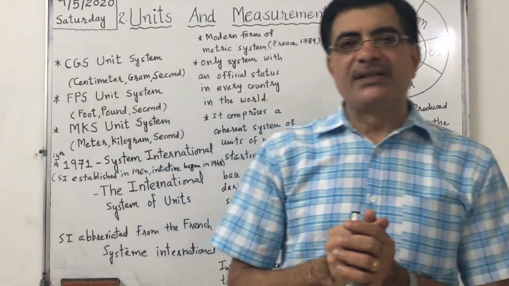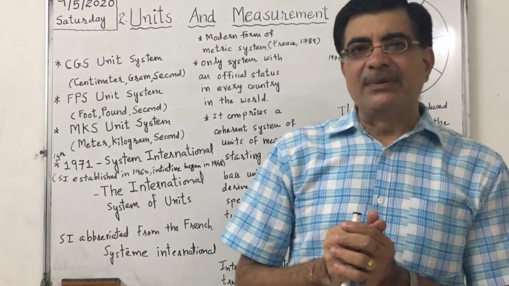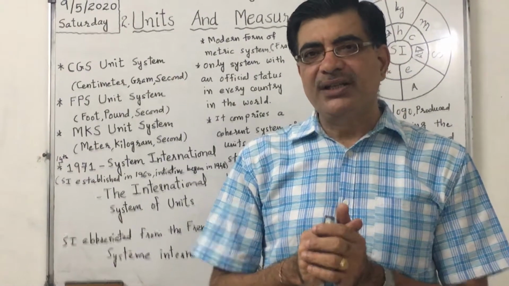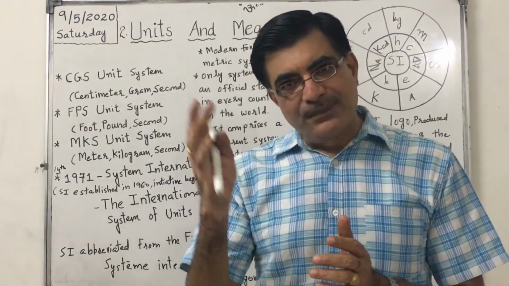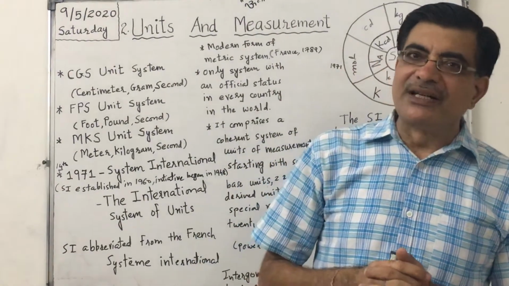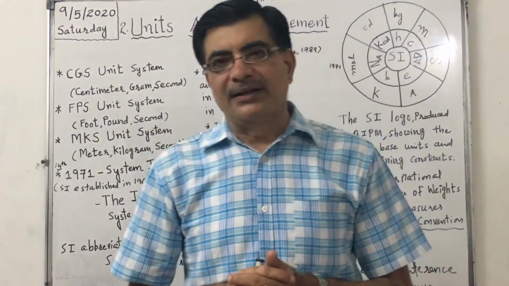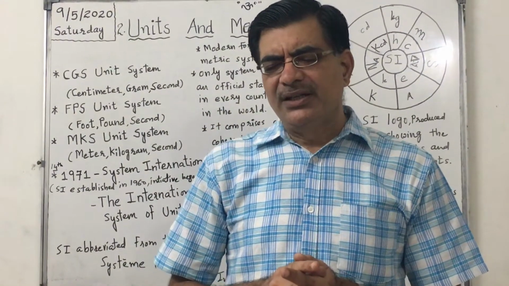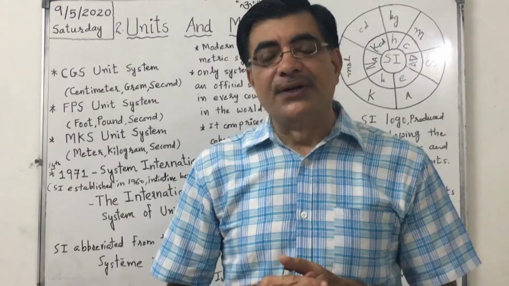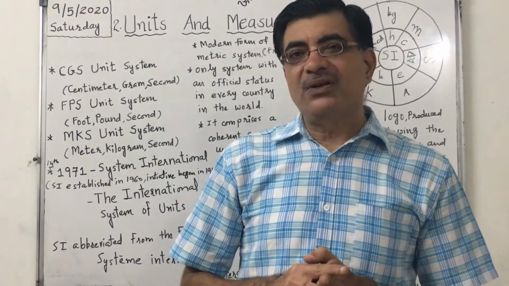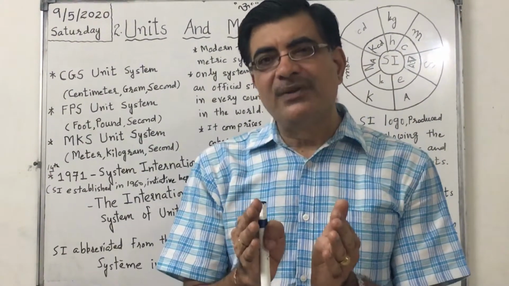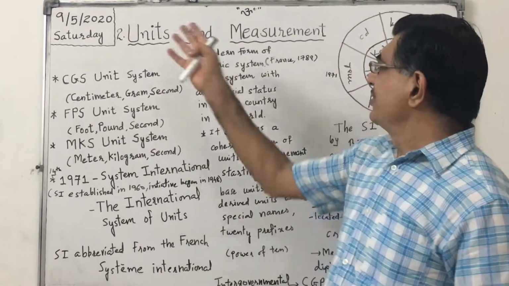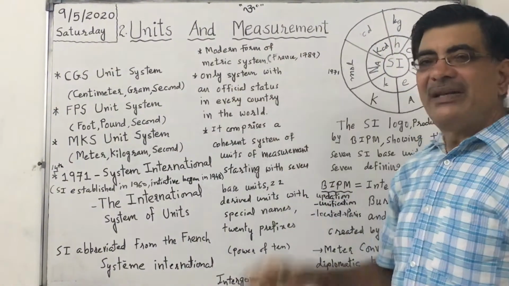A physical quantity is a concept to describe any physical event, and it must be one that can be measured in terms of a numerical value and a unit. So this is the chapter, units and measurements.